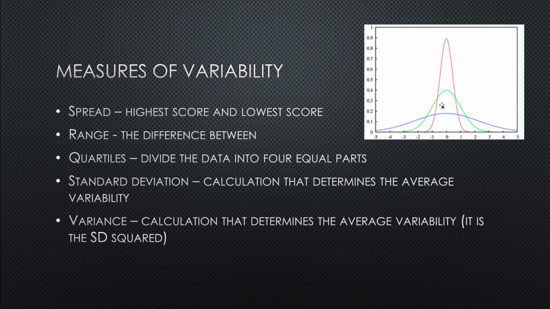Versus in the green line, the means might be the same for these 3 lines. The means are the same, but we see the variability is greater in the green line than in the red line, with the standard deviation probably being somewhere between 1 and 2. And then finally in this blue or purple line, the standard deviation is much bigger than the other 2, meaning that the scores were much more variable, ranged over a much larger area.